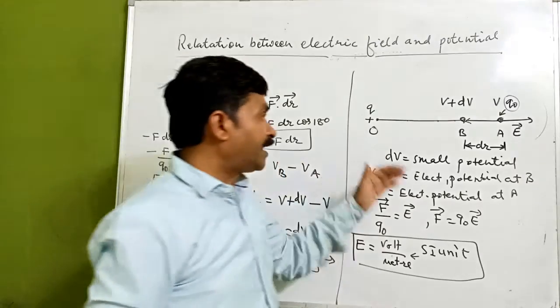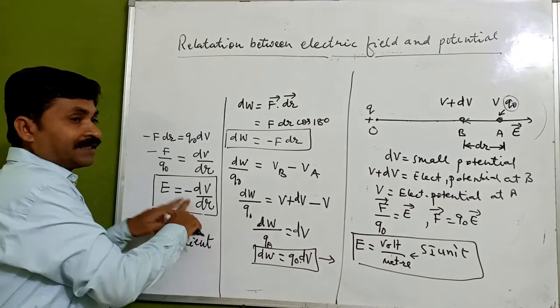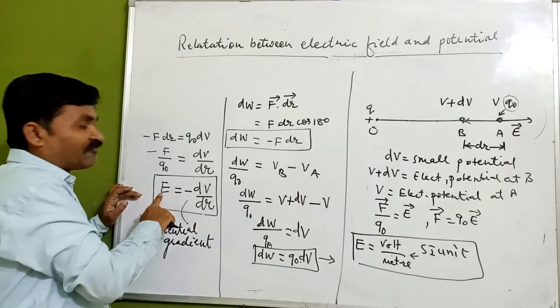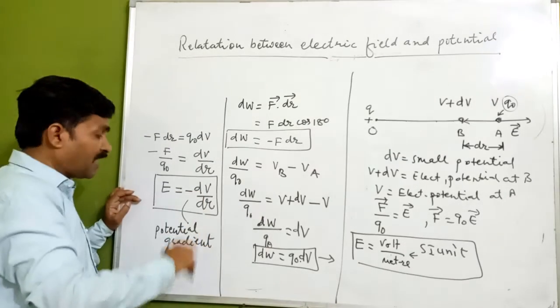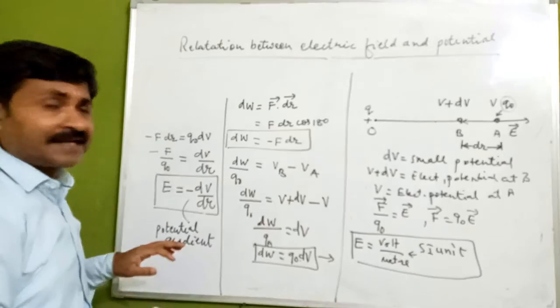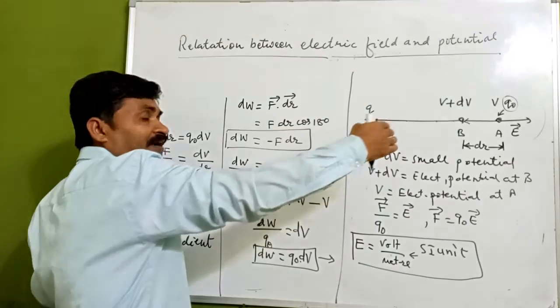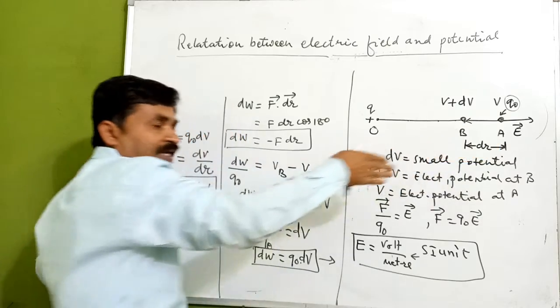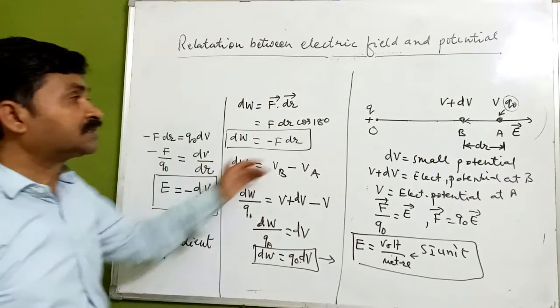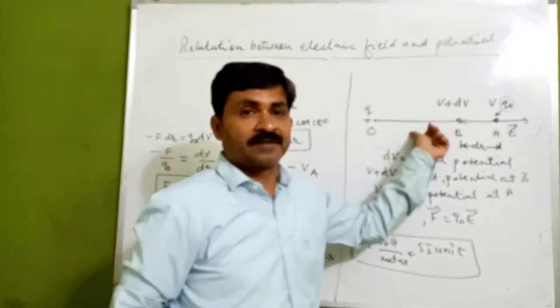So this minus sign in E equals minus dV by dr, which gives us the potential gradient, indicates that as we are moving in the direction of the electric field, the electric potential is decreasing from this point.